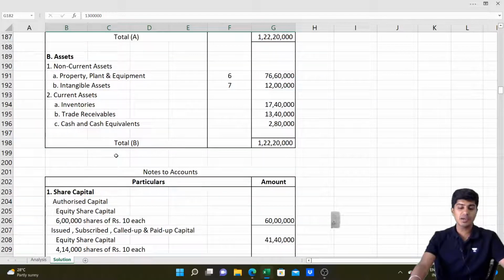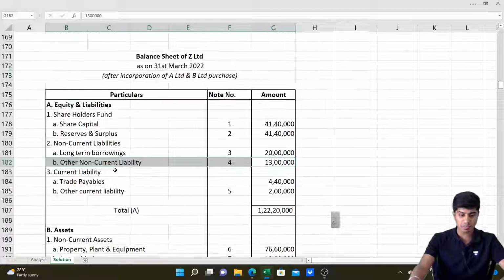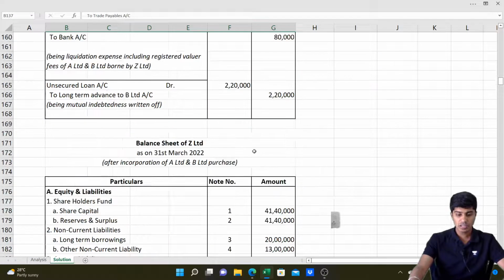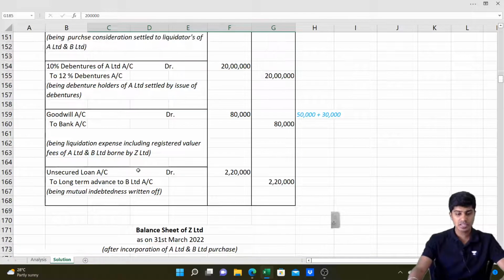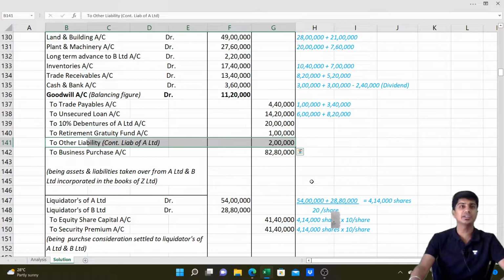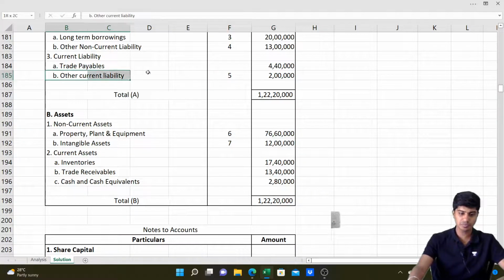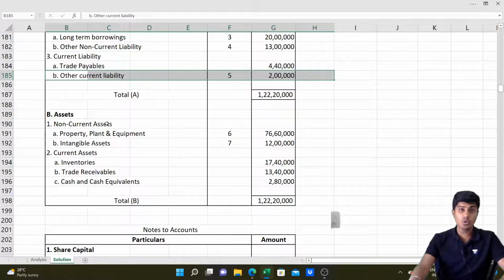Then you have trade payables and other current liabilities. Trade payables, there is no need. Whatever is there, total I put the same amount. See in the journal entry what you wrote here. Trade payables is 4,40,000. I have written 4,40,000. Got it? So then other current liability is 2 lakh rupees. That is there. See, other current liability. That contingent liability turned into liability. 2 lakh. I have written the same 2 lakh here also. Got it, everyone? Then the next part will now go to the asset side.